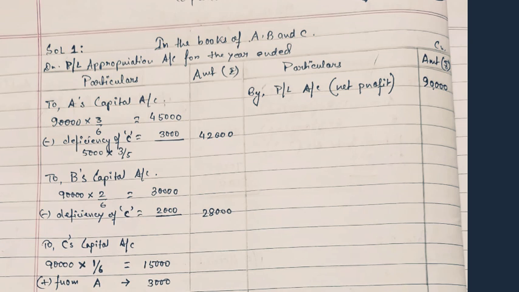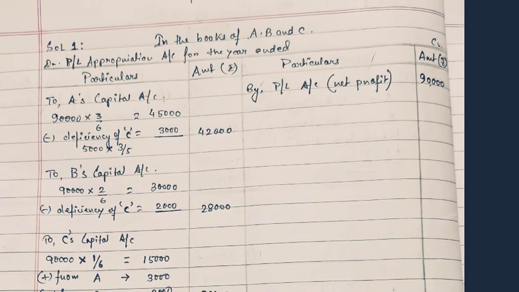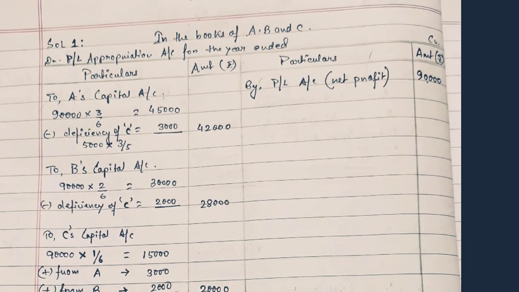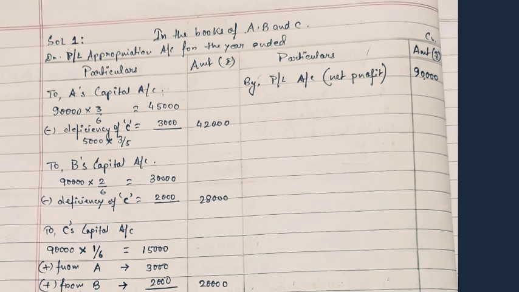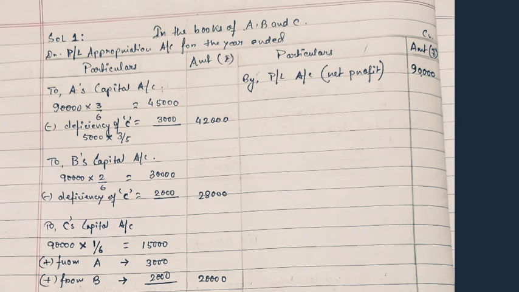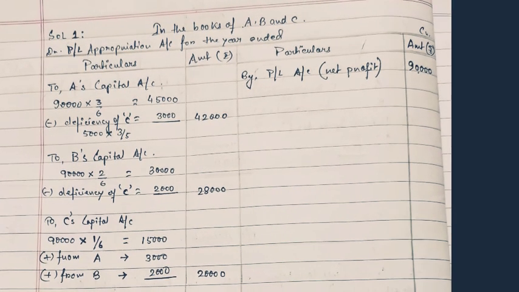So from A's share of profit, 3/5 of 5,000, that is 3,000, will be deducted, resulting in A's share of profit of 42,000. From B's share of profit, 2/5 of the 5,000 will be deducted and the resultant will be 28,000.